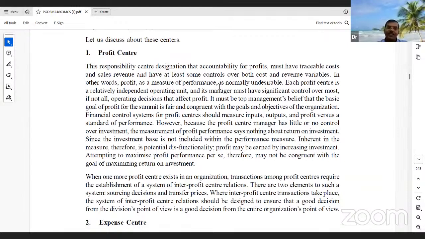In Hyderabad they have 10 stores in 10 different locations, so the profit centers are 10 different centers. They have a Gachibowli center, a Madhapur center, an Ameerpet center, an LB Nagar center, and an Uppal center. Each location is treated as one profit center.